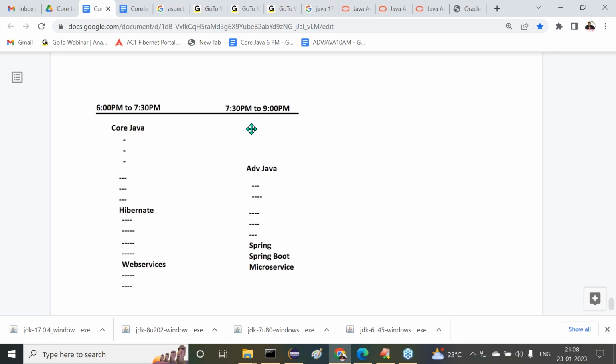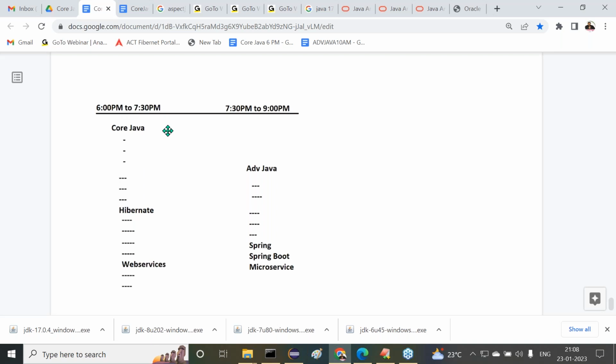Demo classes, these fundamental classes, I'm taking at 7:30 to 9. But the original content of Java, I'm going to take at 6 to 7:30. Please recognize this adjustment. A small adjustment. Right from the first day onwards, I'm telling you.